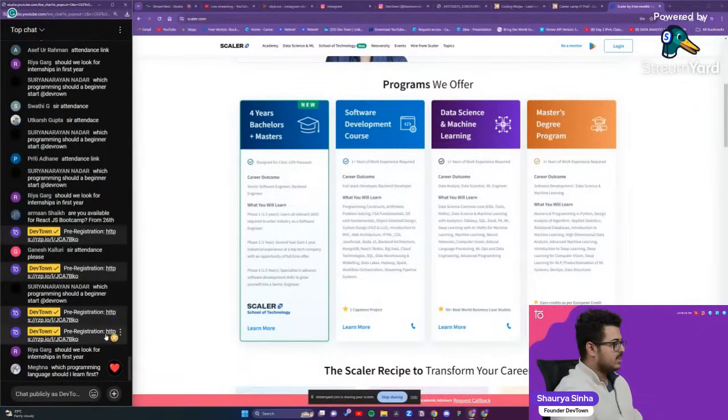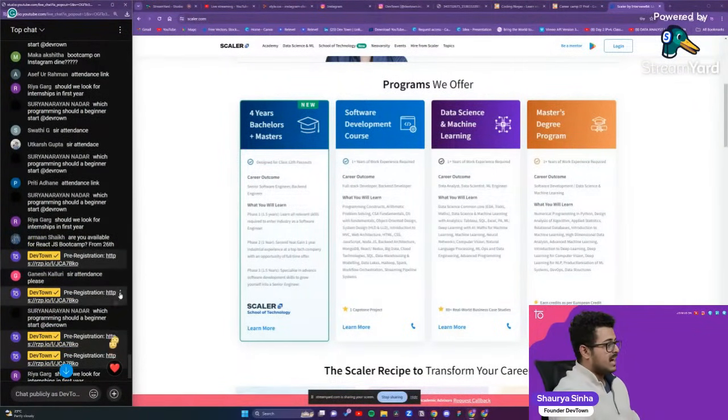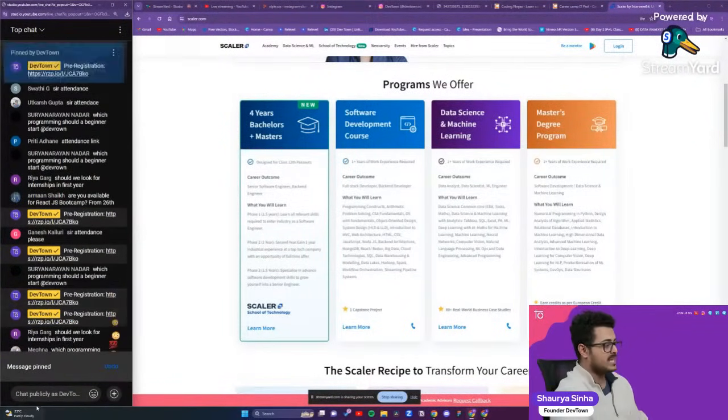Should we look for internships in the first year? Absolutely, yes. The earlier that you are able to start internships, the more experience you will be able to gain, and the more chance of you getting into a good job as well.